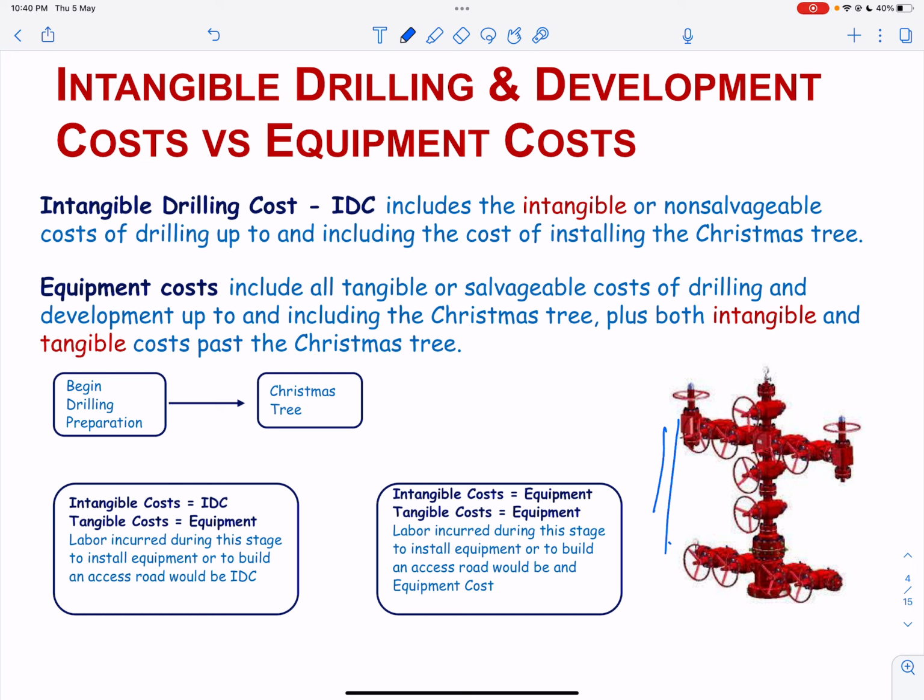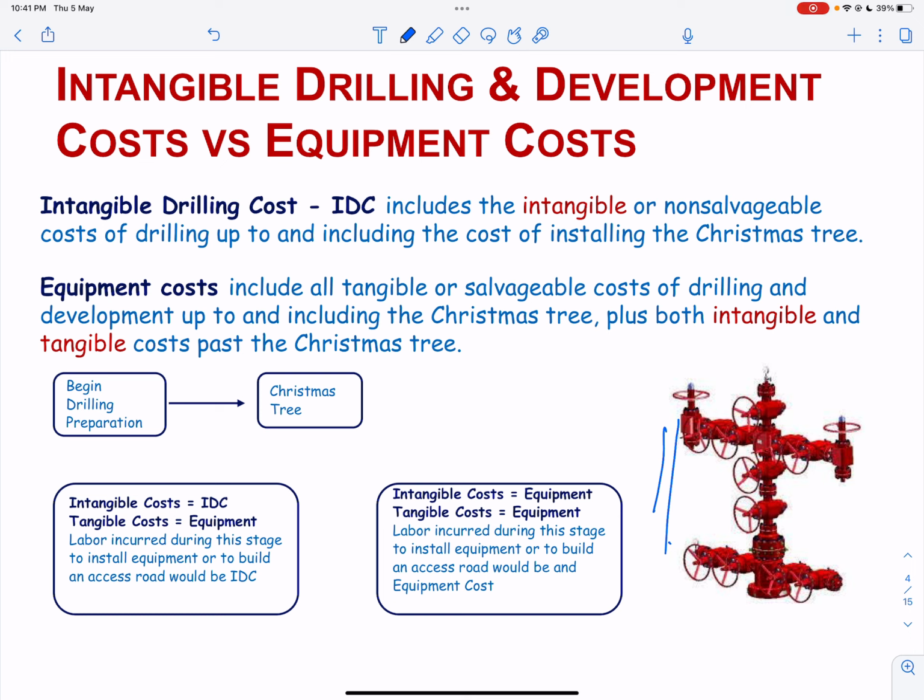Equipment costs include all tangible or salvageable costs of drilling and development up to and including the Christmas tree, plus both intangible and tangible costs past the Christmas tree. In order to consider whether an item is before or after the Christmas tree, the physical flow of the oil and gas should be considered and not the time of occurrence.